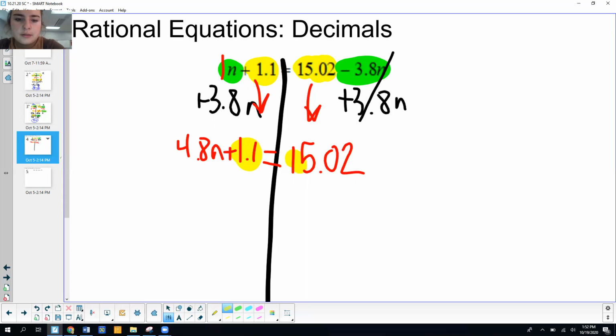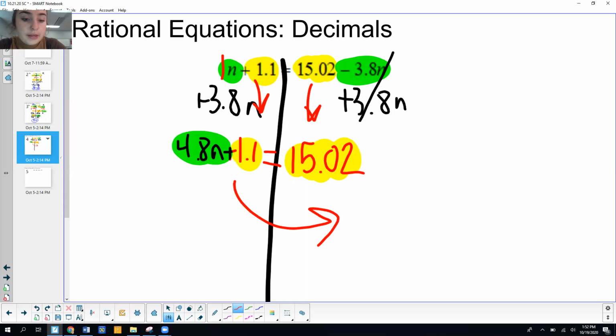So I've got my constants, and I've got all of my variable terms on one side. So I've got them on the left. So I want to move that 1.1 over to the right so I can get all of my constants on the right side. So I'm going to do that by subtracting 1.1 from both sides.